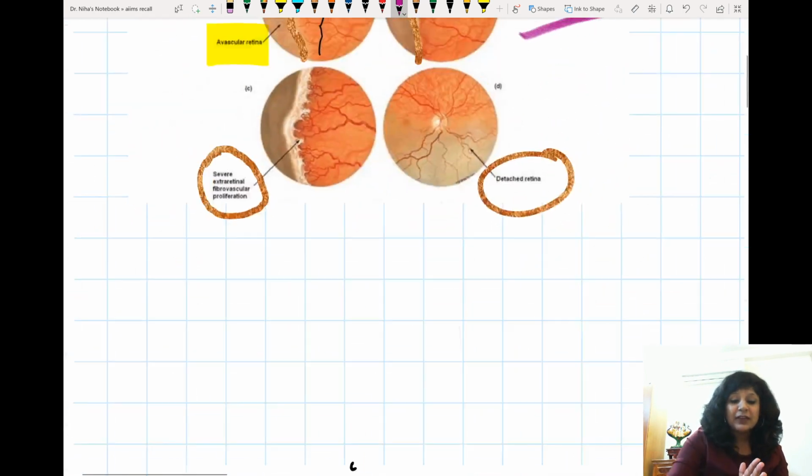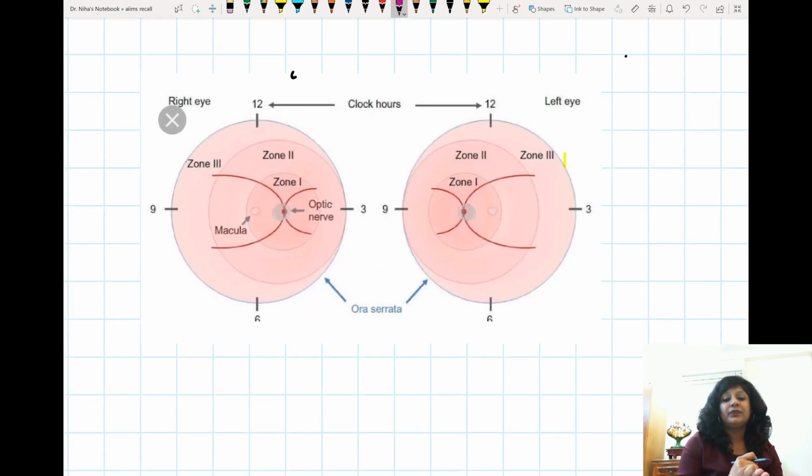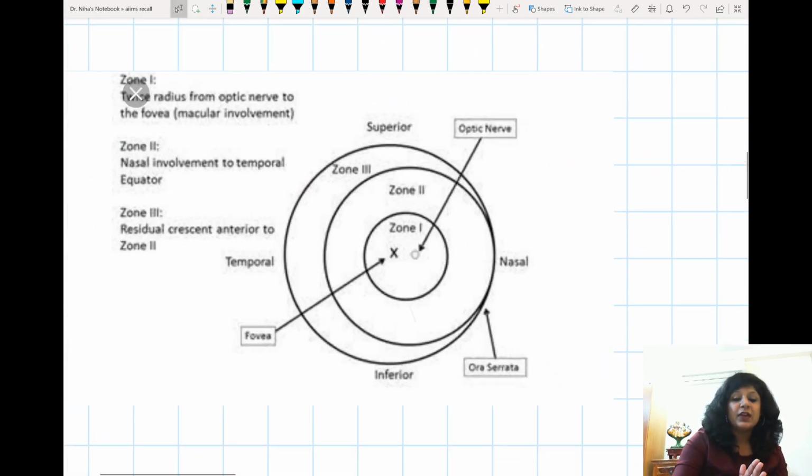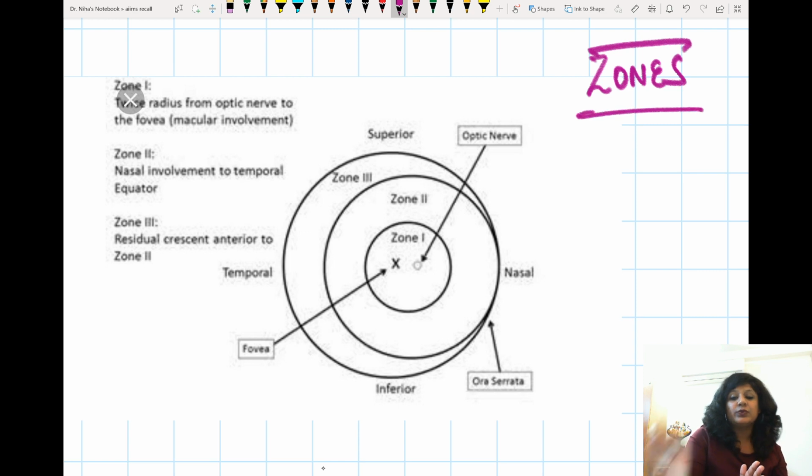Now coming to the second thing. Second thing is the zones. What are the zones of the ROP? Second important thing is the zones. There are 3 zones in the ROP and they are with respect to the optic disc.